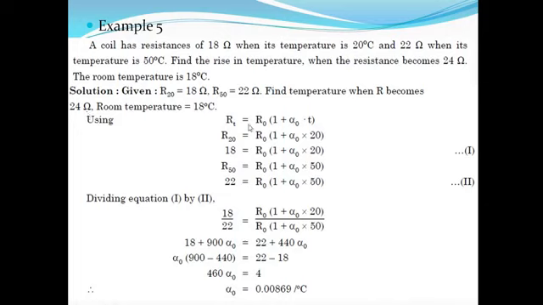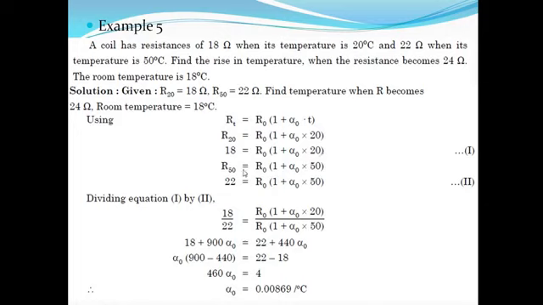Okay, so RT is equal to R0 into 1 plus alpha 0 T. Now in this case we are considering T as 20. So this is in the form of 18 is equal to R0 into 1 plus alpha 0 T. Now alpha 0 is not given in the numerical.